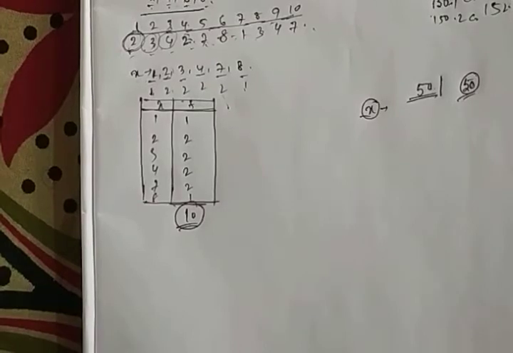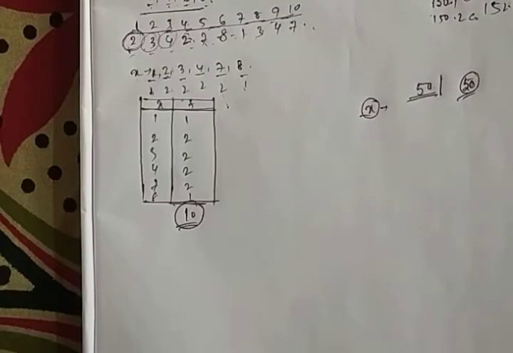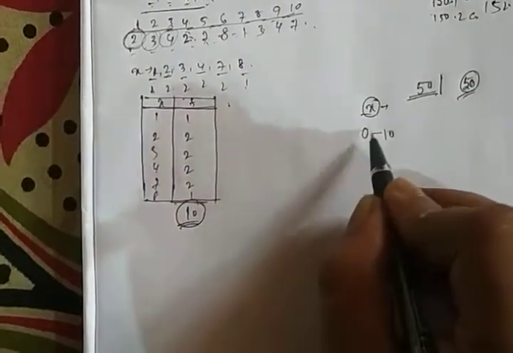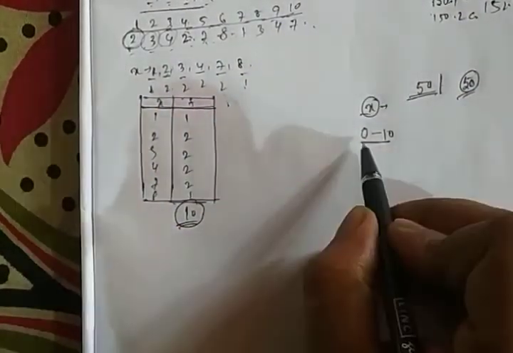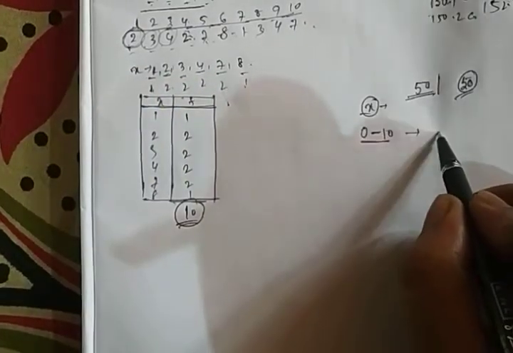If we calculate it for individual students, then we find discrete values. But if we consider an interval, let's say 0 to 10, that is the students who get marks between 0 to 10.